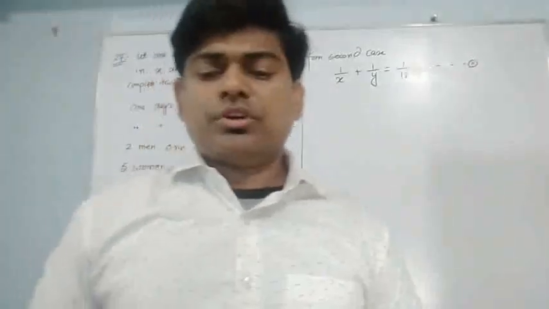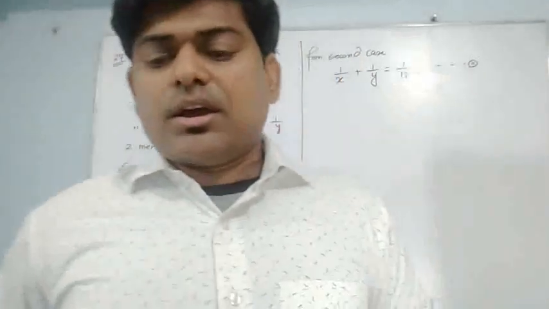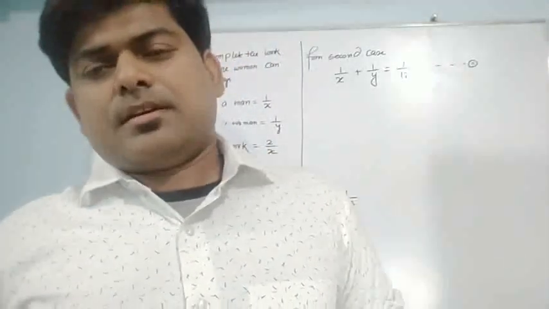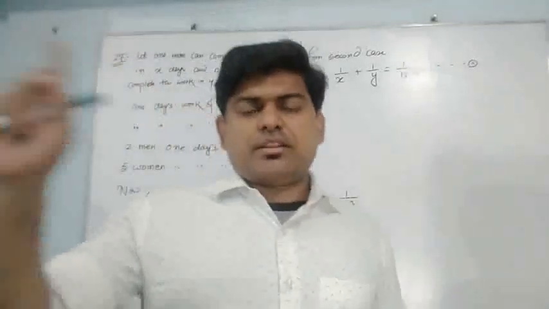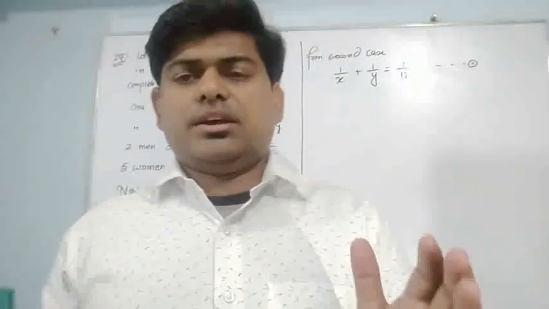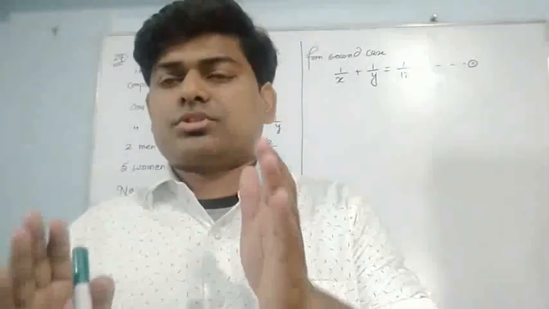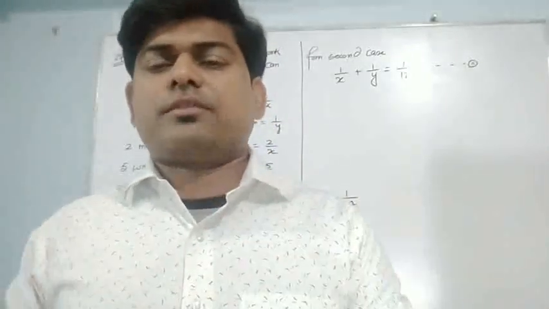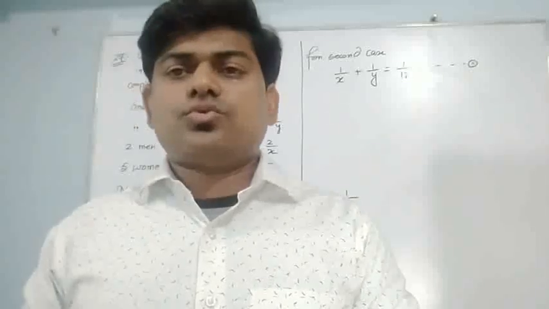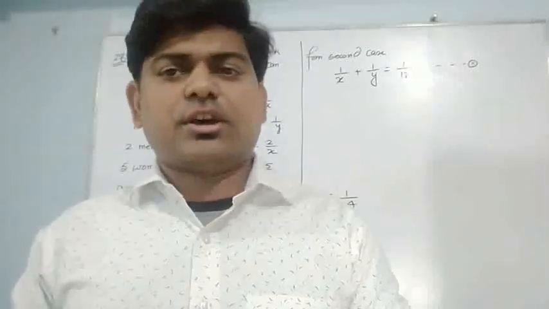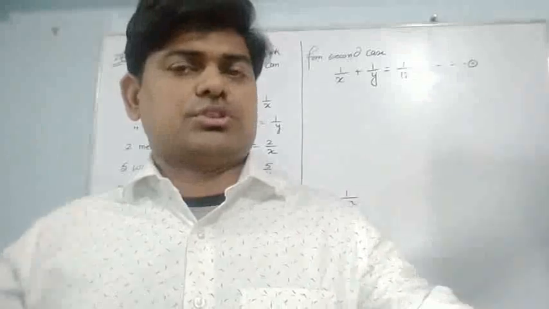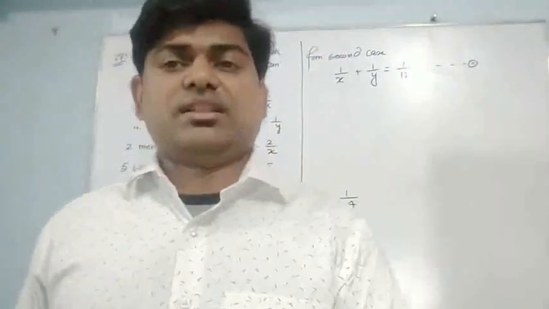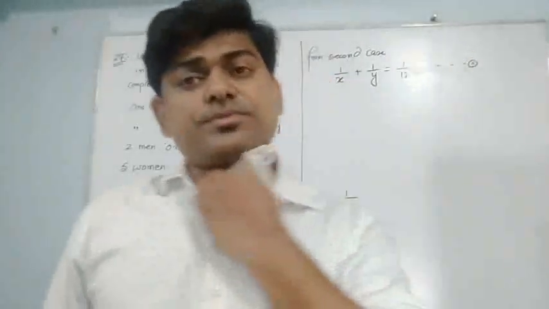So what should I do? Your question is to find the length of the journey. When I started this topic, I told you that in this exercise we have to think about the last line, and we will find two unknown quantities, and out of these two we assume one as x and another as y, as I did in the previous question. But unfortunately, in this question only one unknown thing is there, and that is the distance of the journey.